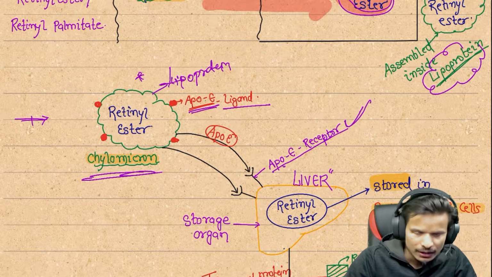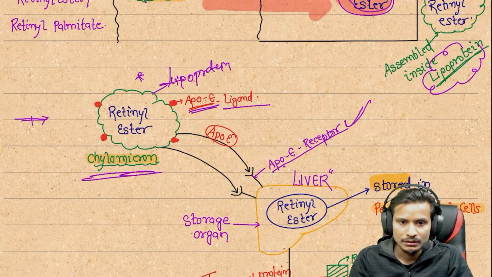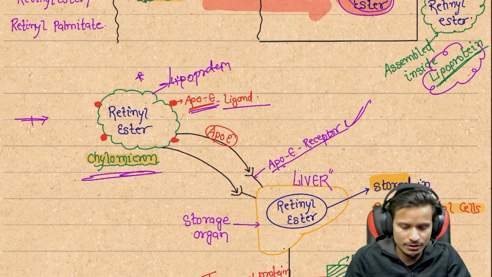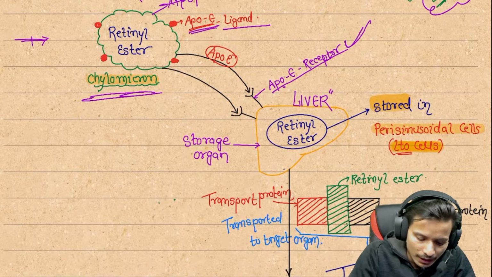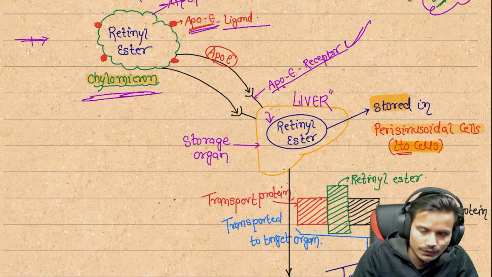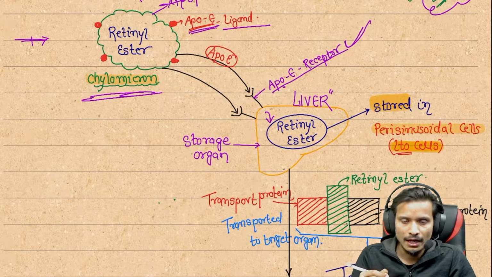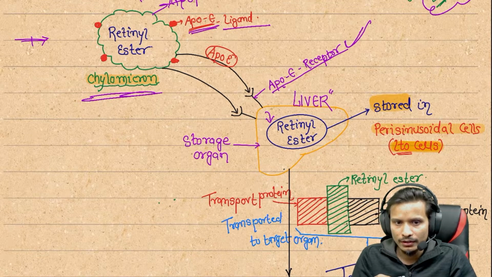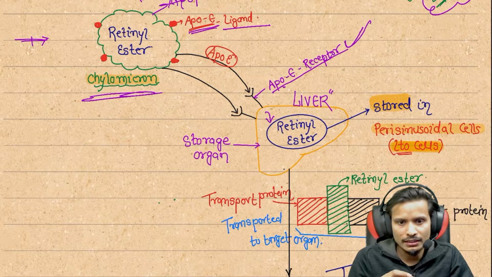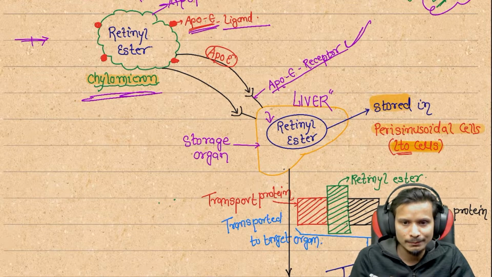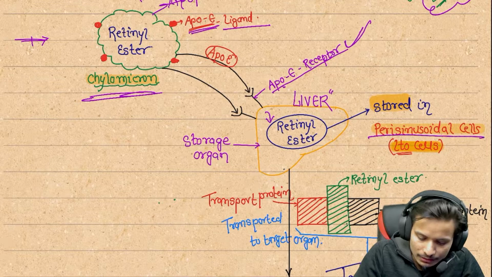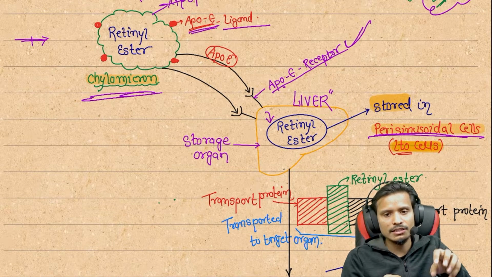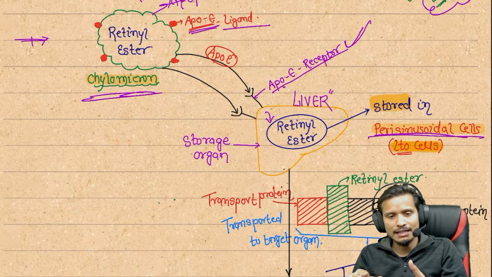Here we can see the ApoE receptor, on which the ApoE ligand of the retinol esters binds, and after that the retinol ester enters inside the liver. What happens after that? Inside the liver, the retinol ester is stored in the perisinusoidal cells. Inside the liver there are perisinusoidal regions, and inside these cells the retinol ester is stored, and that is vitamin A.